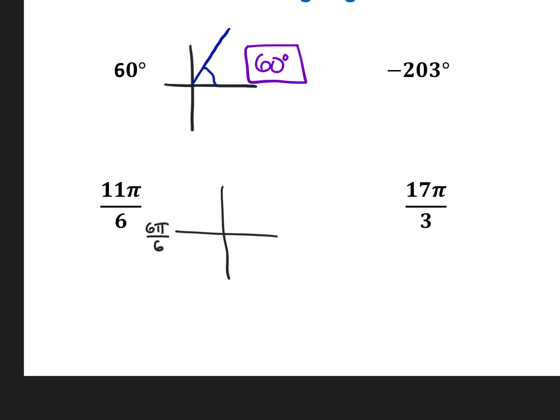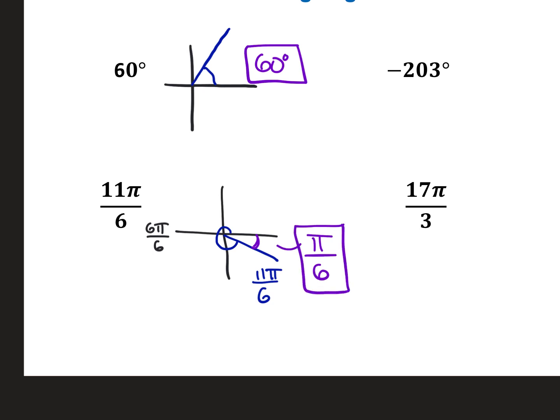So 11 pi over 6 is right here. It rotated that much to get there. So how much is between the terminal side and the closest x-axis? How many pi over 6s would it take to get all the way to 12? 1. It would take 1 more pi over 6 to get to 12 pi over 6, that full circle spot.